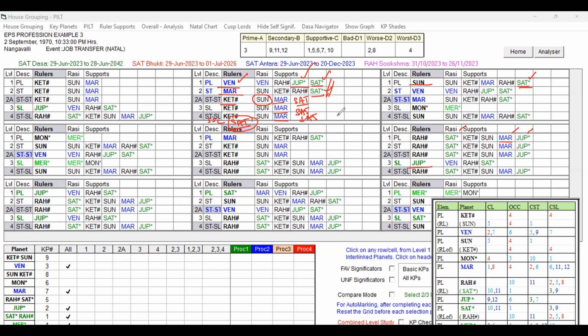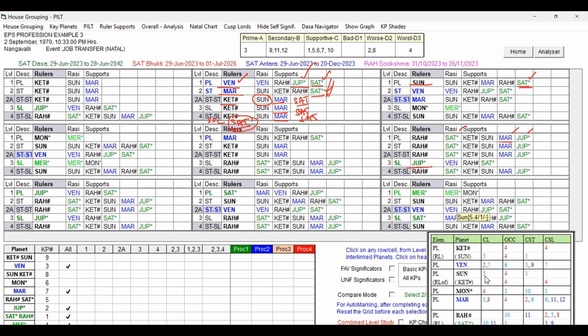So in that Venus Bugdi, the native got the change of job. Which are the other planets? You can see Venus, and Mercury is present here. He got the change in Mercury. Why Mercury? Mercury is missing here. Mercury is an important key planet, and the Bugdi Lord Venus's key planet is Mercury. Mercury and Venus are connected to Jupiter and Saturn, and that itself is playing a role here. And importantly, Saturn is forming a ruler link to other levels, right? This is good. So Mercury is supportive for the transfer under Venus Bugdi.